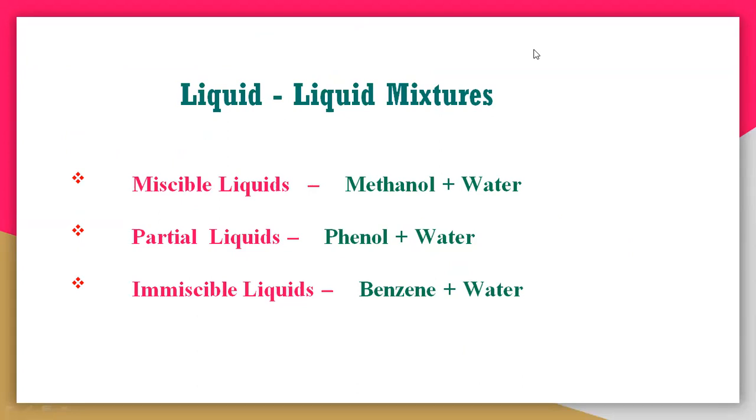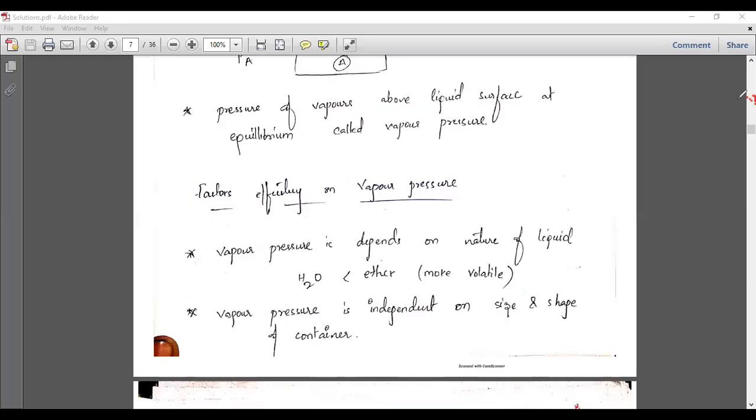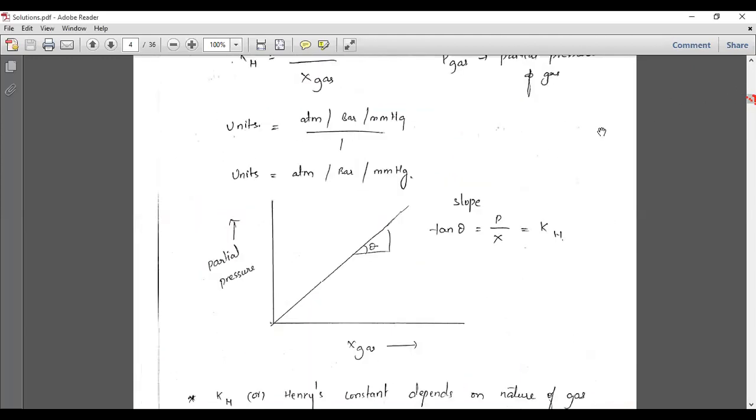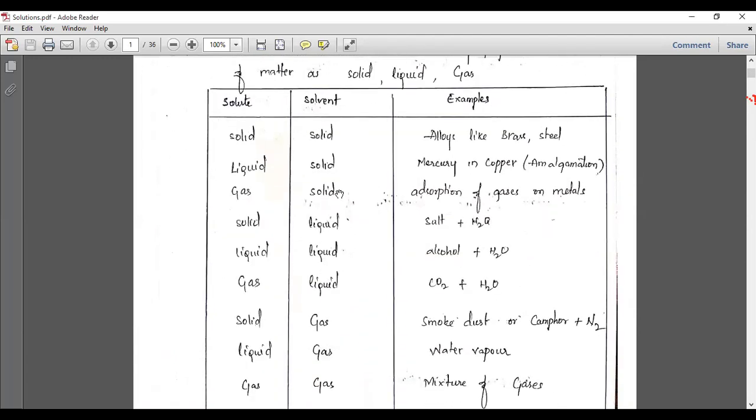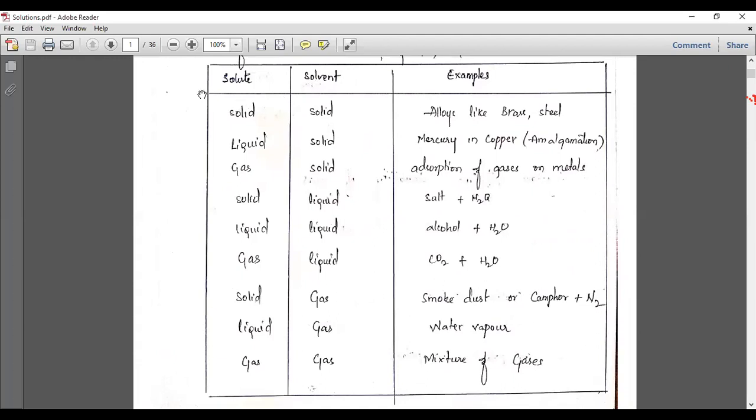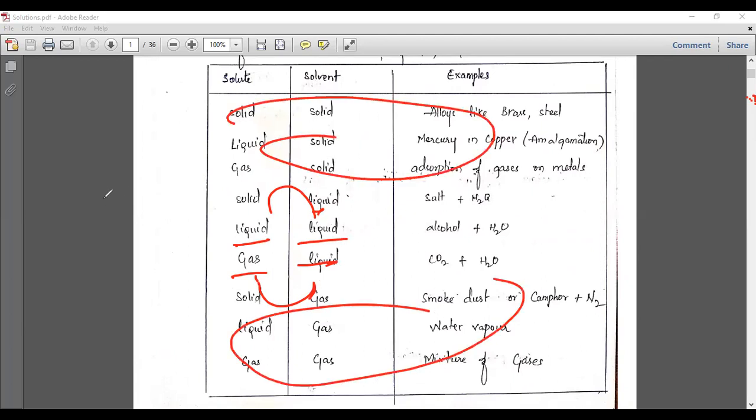So see this table. I already told you that there are two particular solutions we have to study in this session. The first one is gas dissolved in liquid, and the second case is liquid dissolved in liquid. We don't want all these other things, so we'll discuss only two types of solution.